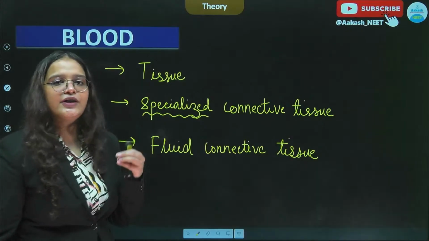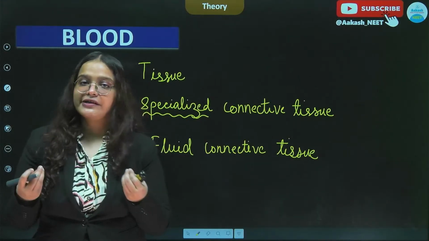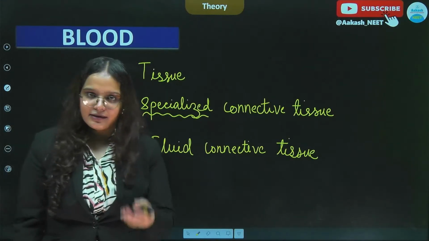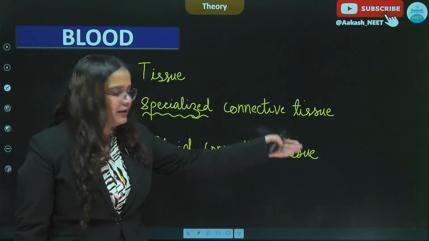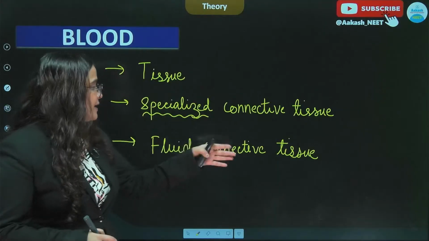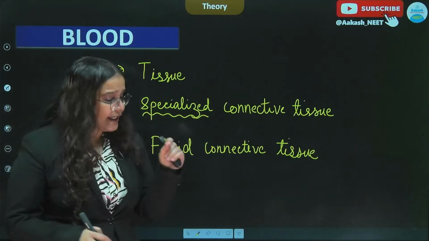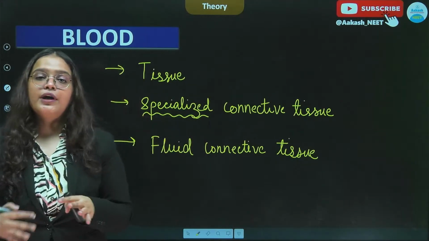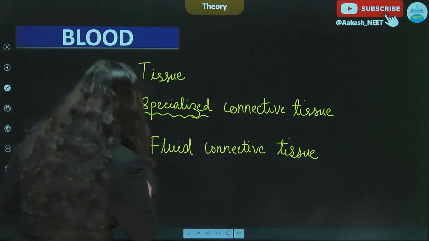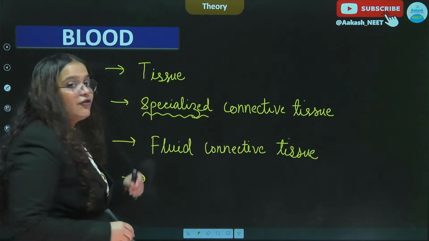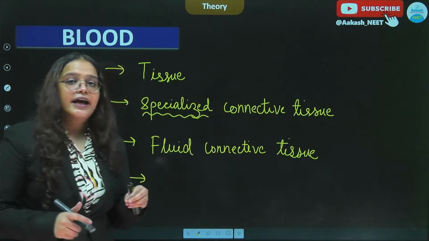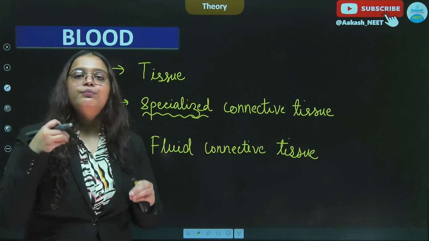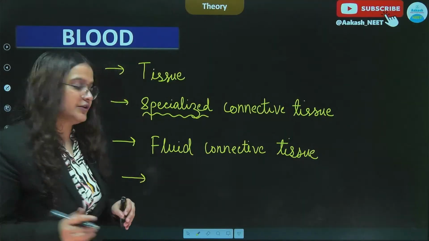We have seen in general how the blood looks. It is red in color, and why it is like that we will discuss in our upcoming slides. And the very important feature that you need to remember about blood is that it lacks fibers in its matrix, or we can say that it lacks structural proteins in its matrix.